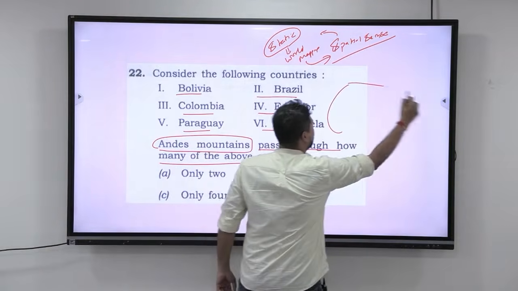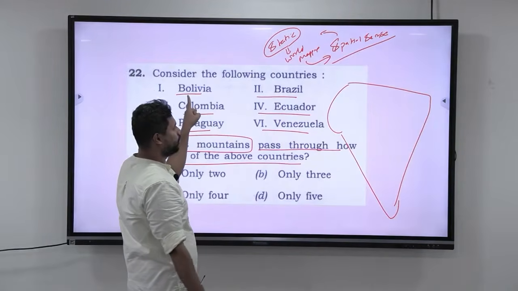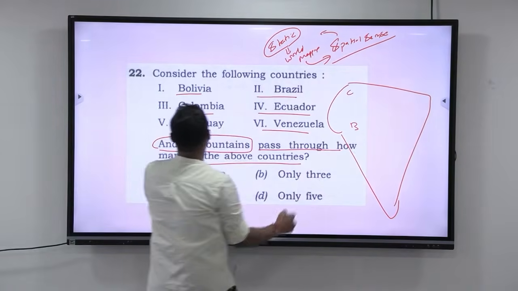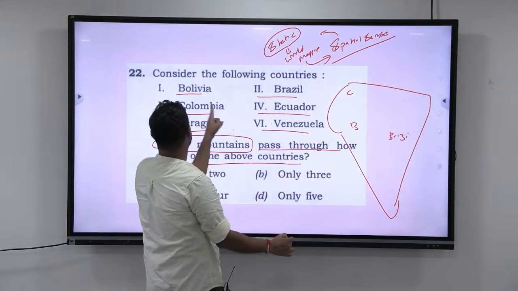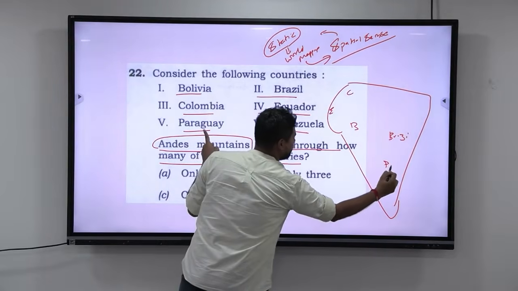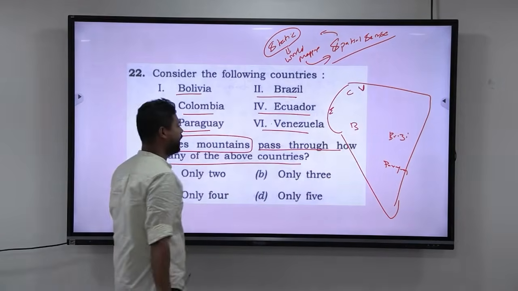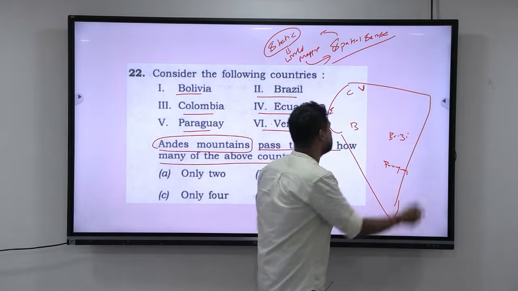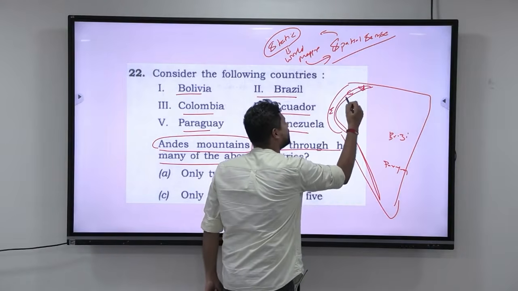Look at this. If you take the continent of South America, let us map out every country. Bolivia is somewhere here. Colombia is somewhere here. Brazil is somewhere here. Then Ecuador is somewhere here. Then you have Paraguay somewhere here. Then Venezuela is somewhere here. Okay. And we know that the Andes mountain is to the west of South America. It is not to the east. So look at this. This is how the Andes mountain goes. Okay. This is the Andes mountain.